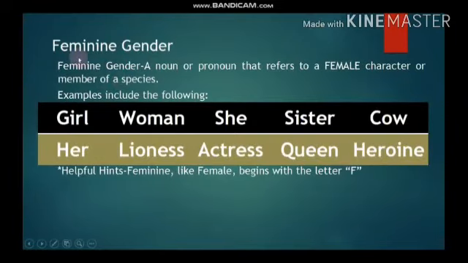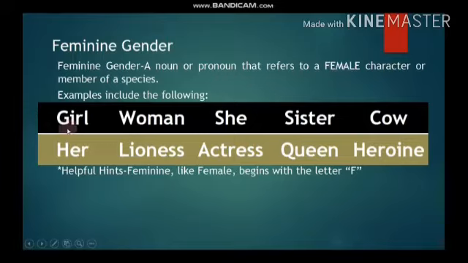Then we have feminine gender. Feminine gender is a noun or pronoun that refers to a female character or member of a species. The first one was masculine gender, which referred to a male character. Now we have feminine gender, which refers to a female character. So someone who has female characteristics will be called a feminine gender.